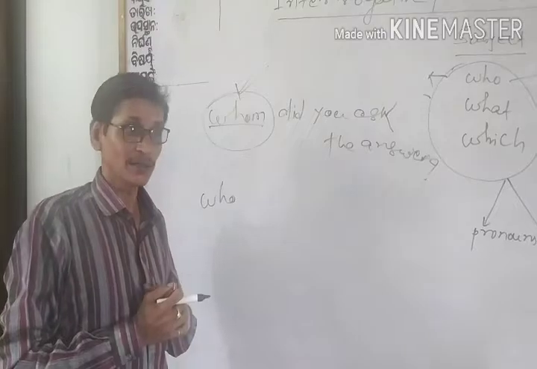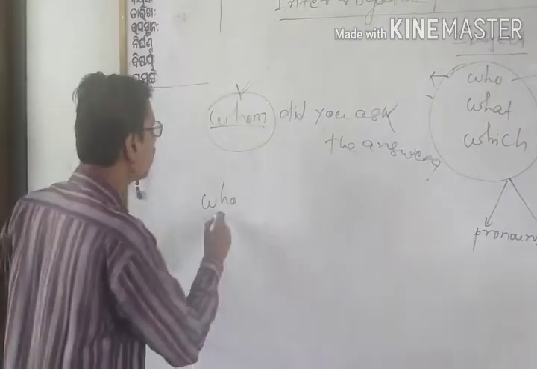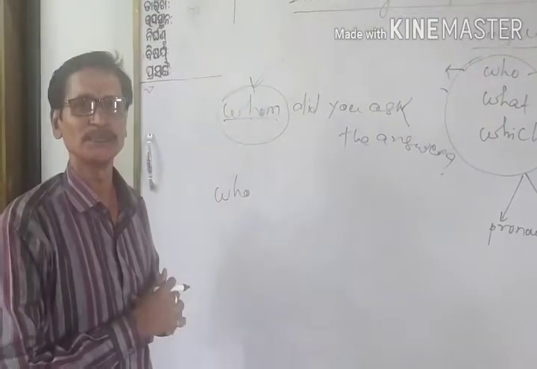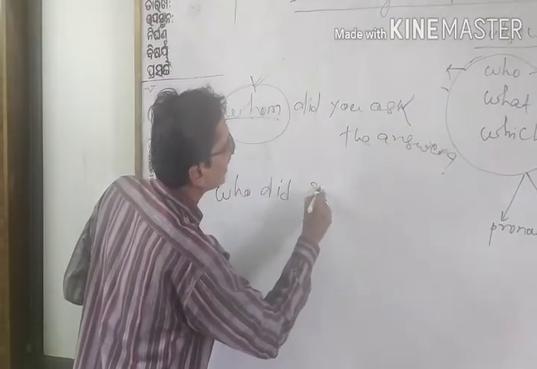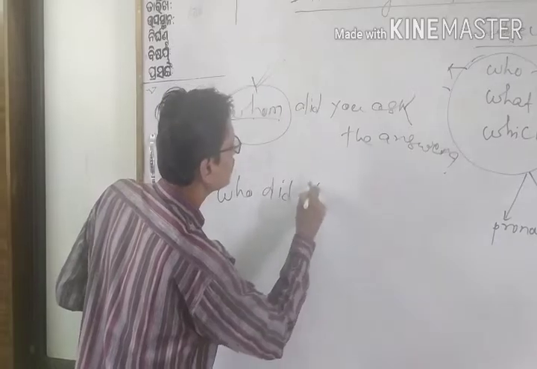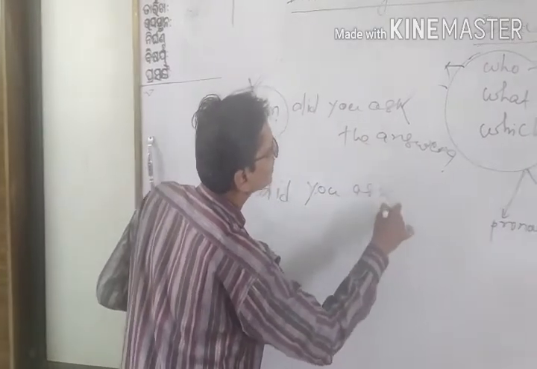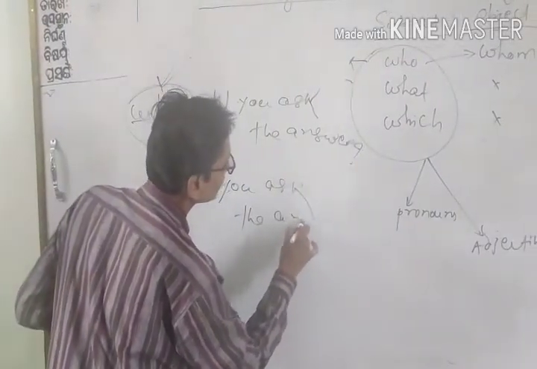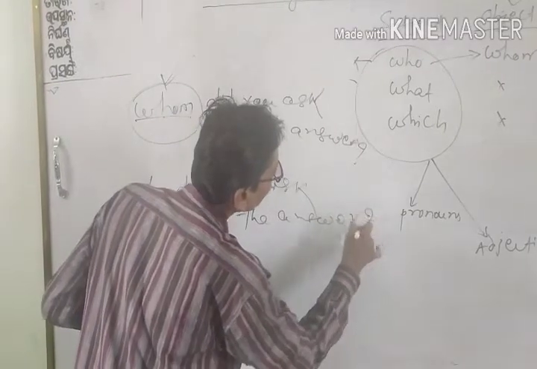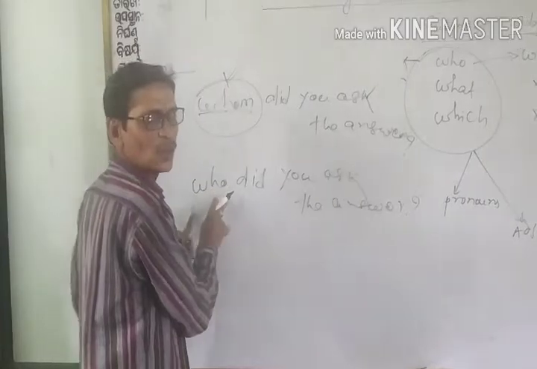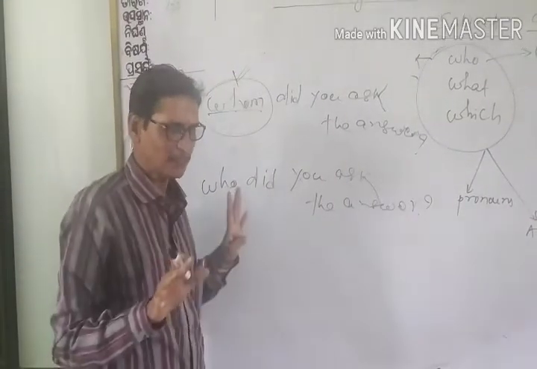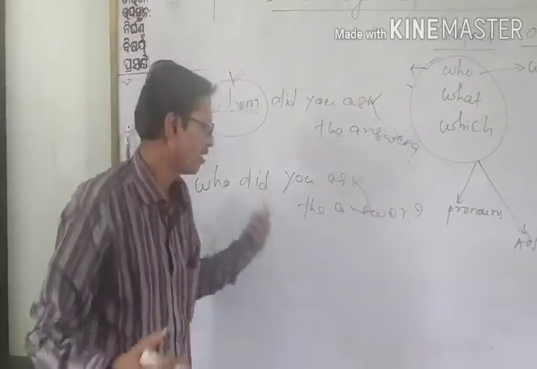But we should use who in place of whom. How is it? Who did you ask the answer? We can write like this. Instead of using whom, we can write who for this. The examples we will be discussing later on.